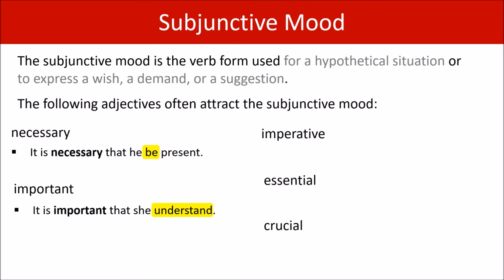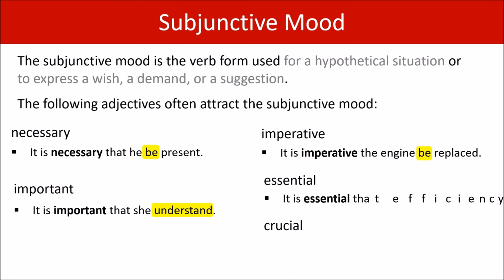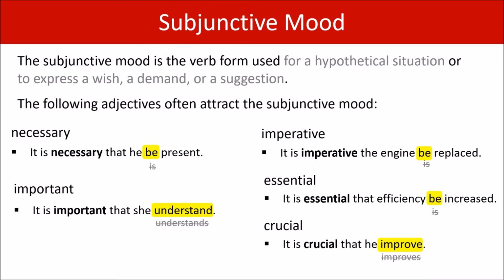So look at the construction. It is necessary. It is important. It is mostly with this construction that these adjectives attract the subjunctive mood. It is imperative that the engine be replaced, not is replaced. It is essential that efficiency be increased, not is increased. It is crucial that he improve, not improves. And here are the verbs that you might have expected if you were unaware of the subjunctive mood.